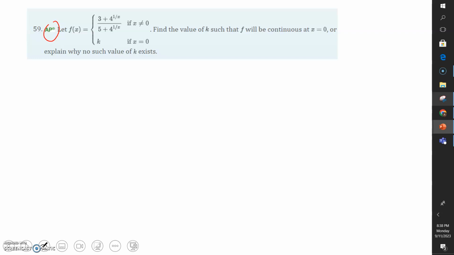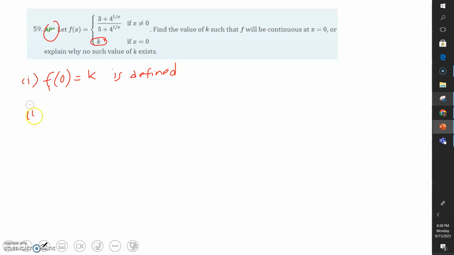Number 1, in this case, we would have to prove that f of 0 existed. Now we can see here that f of 0 is k, so right now it is in fact defined. We don't actually know the value of k, but it is defined as some k. Now that's our first condition.